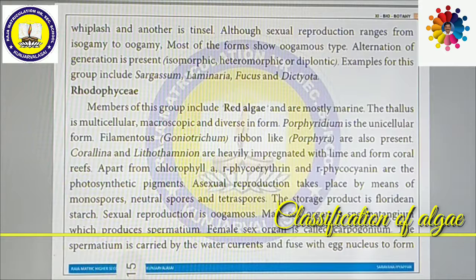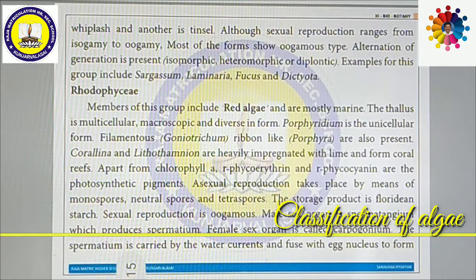Apart from chlorophyll a, these have specialized pigments called R-phycoerythrin and R-phycocyanin. So the red color of the algae is due to R-phycoerythrin and R-phycocyanin. R means red, rhodo. Rhodophycoerythrin, rhodophycocyanin, which impart the red color, are the photosynthetic pigments. Asexual reproduction takes place by means of monospores, neutral spores and tetraspores. The storage product is Floridean starch. So the storage product in Rhodophyceae is Floridean starch.